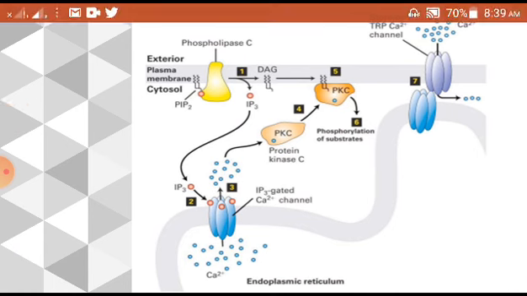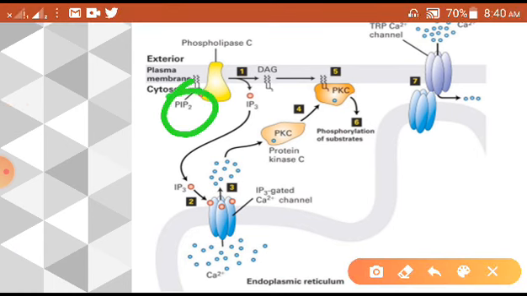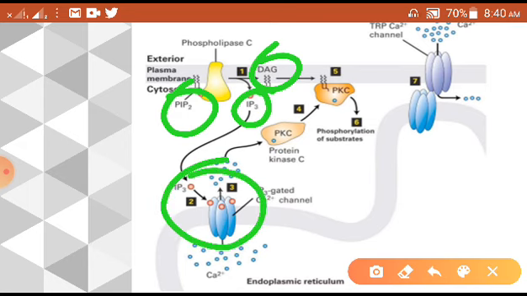You can find here that once the phospholipase C gets activated, it will hydrolyze this PIP2 into IP3 and DAG. Now, this IP3 will go and act on this calcium gated channel, right, and it will bring more calcium in, and here the DAG is going to act on protein kinases, right, this protein kinase C.